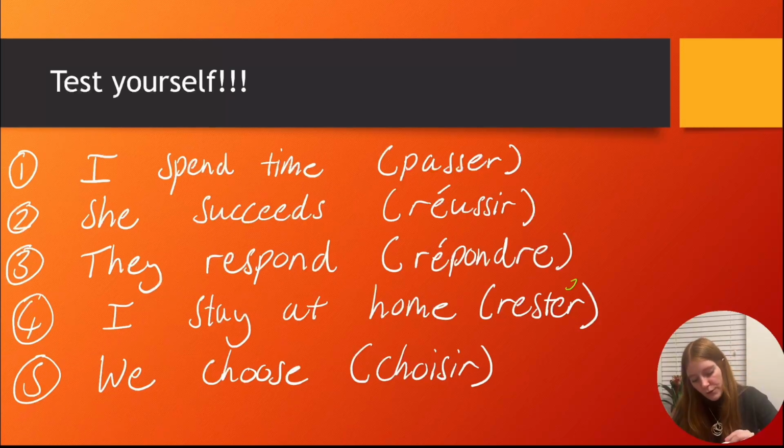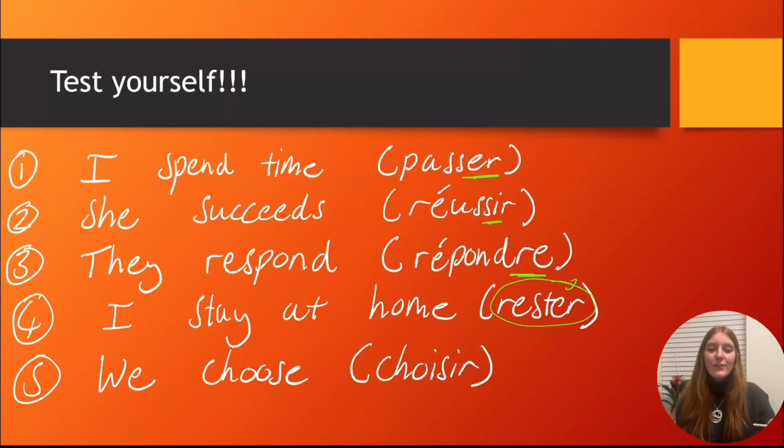Don't worry if you don't know a couple of the words, just try and focus on the verbs. That's what we're looking at today. So I spend time, so we've got the verb passer, an ER verb, réussir, an IR verb, and RE verbs. And just on this one, rester, this is a false friend. Rester does not mean to rest, it means to stay. A lot of students get confused with that. To rest is se détendre or se reposer. They're reflexive verbs. Rester is to stay. Okay, don't get that confused.